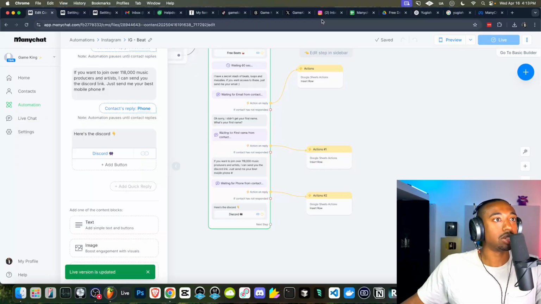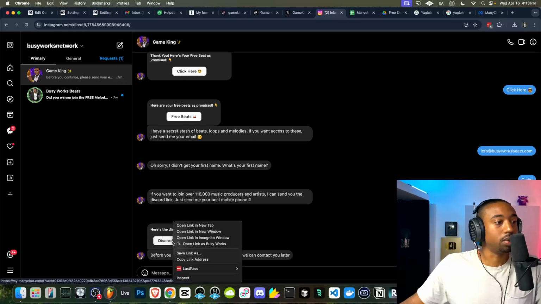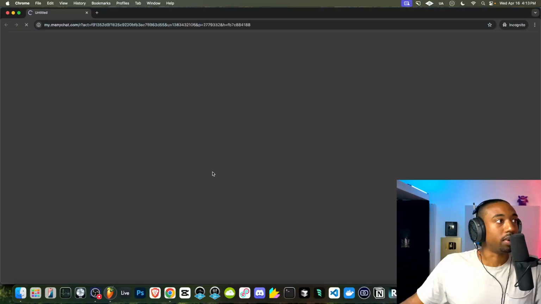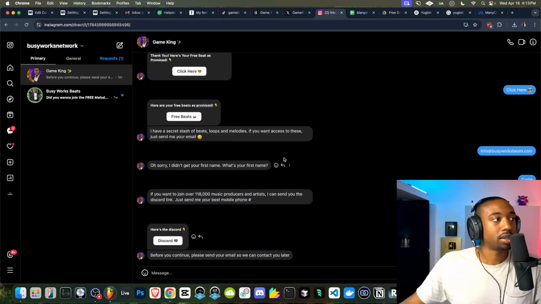So the last message should technically just read the Discord button. And this should lead us to a Discord invite. And then boom, we got the Discord invite to the BusyWorks Beats server. So everything works as proper.